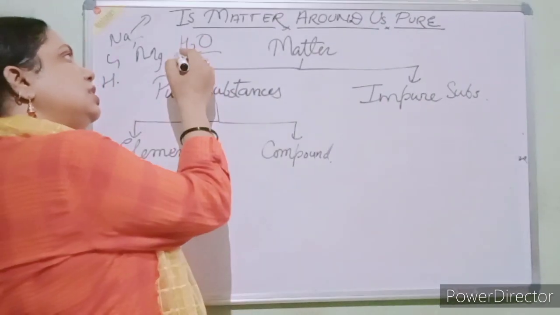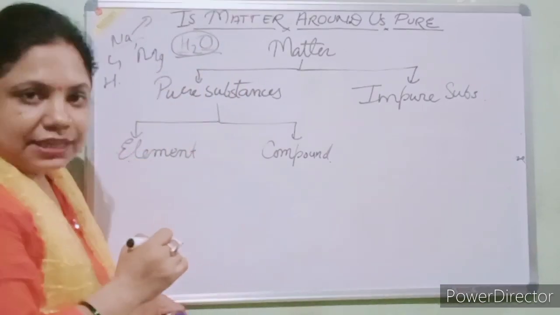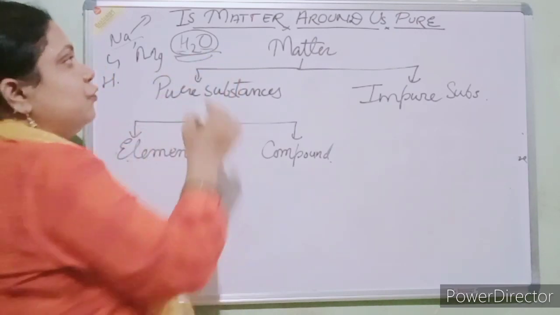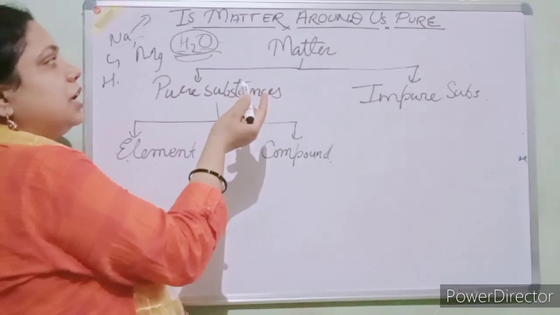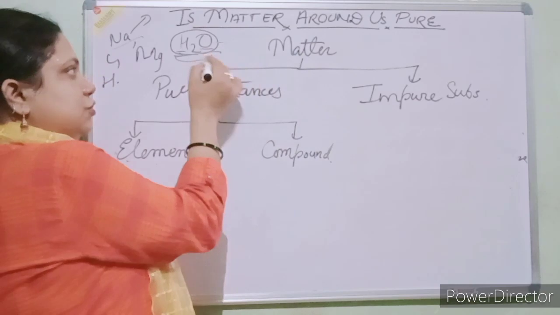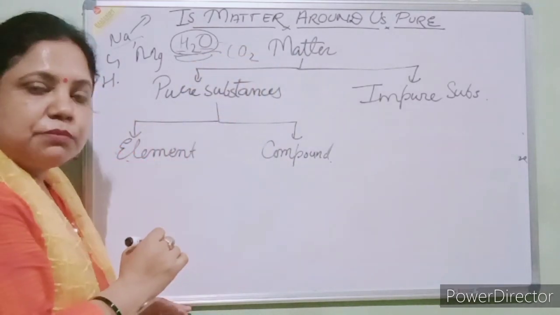Here you see there are two kinds of elements or atoms present, which are in fixed proportion and form the compound. Clear? So more than one kind of atom present in fixed proportion is known as a compound. Like CO2, it is also in a fixed proportion.